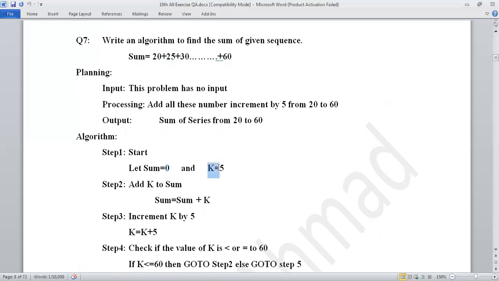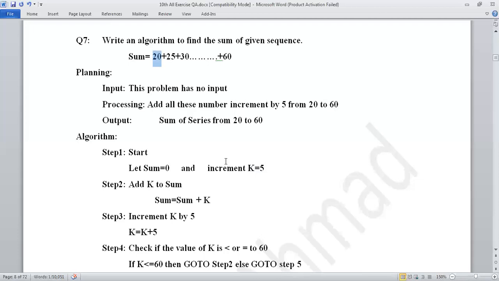And the k value is 5. Why am I saying k is 5? K is the increment. K belongs to increment. So I will write it over here: I represent the increment with k, and the k value is 5. Watch over here. Why am I saying the first value is 20? So increment 5, then 25, then increment 5, then 30, then increment 5, then 35, and so on, up to 60. So increment k is equal to 5.